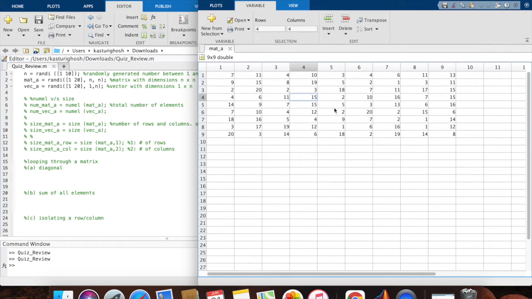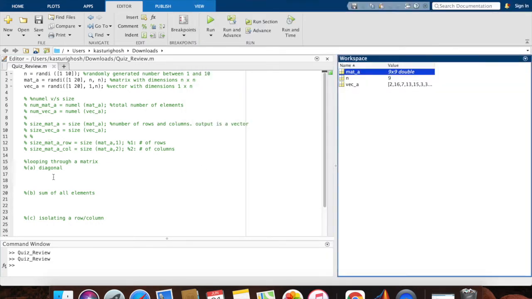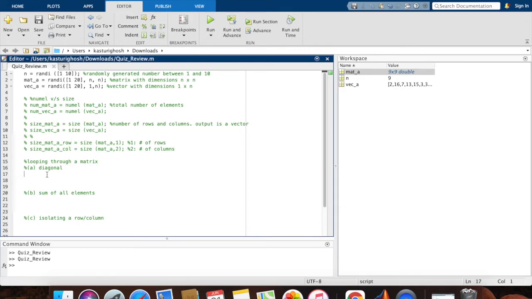So for the diagonal in a square matrix, the index of the row is going to be the same as the index of the column. This is an important concept we're going to use when we go through the diagonal. All right, so I'm going to start with my for loop. In this particular question, I want to loop through my square matrix and make all the diagonal elements 0. So my for loop is for i equals 1 to n, and then I want my j loop, so for j equals 1 to n.